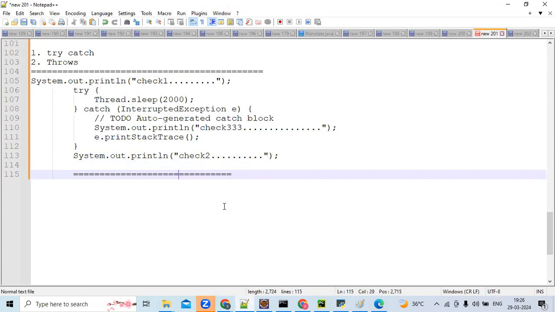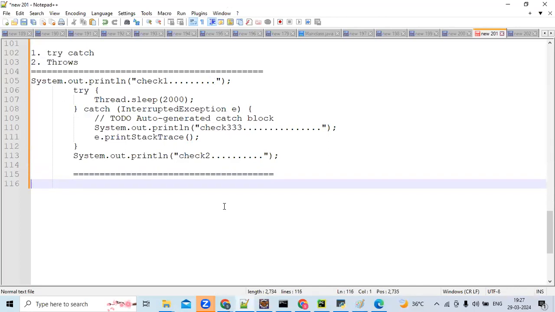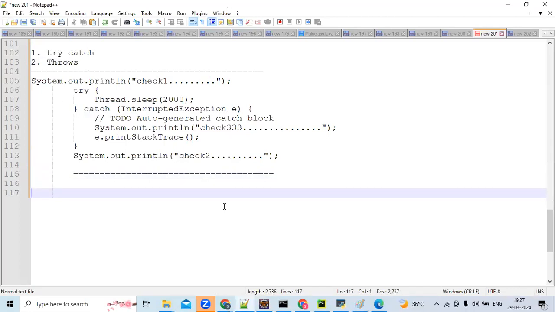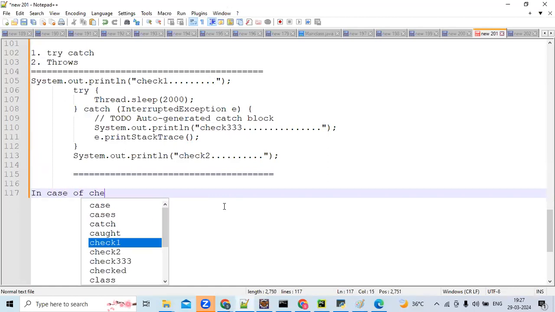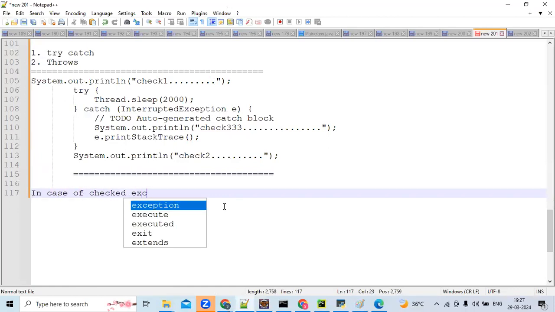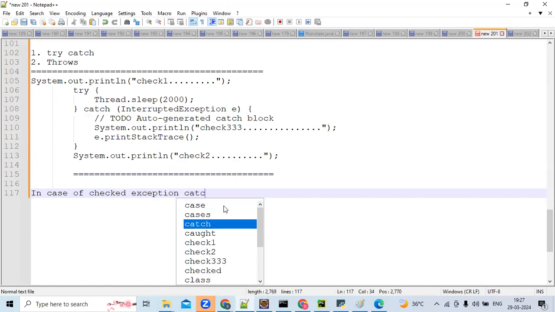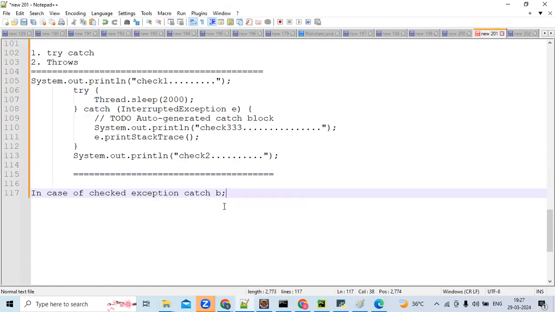Are you following? Following, but I have to recap this again. Yes, definitely, that's why I'm recording, please go through it again. So here, in case of checked exception, catch block statements won't be executed.